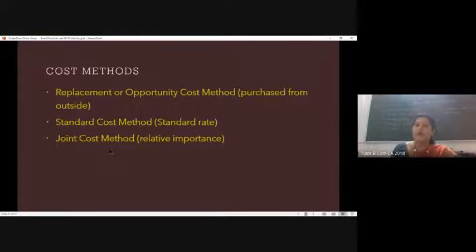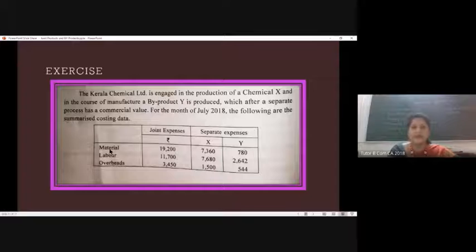Now let's look at the market value or joint cost method in an exercise. In this particular exercise, Chemical X is the main product for Kerala Chemical Limited, and they have a byproduct named Y. In this exercise, they say that the byproduct also has a value once it is split off from the main product in the production process.